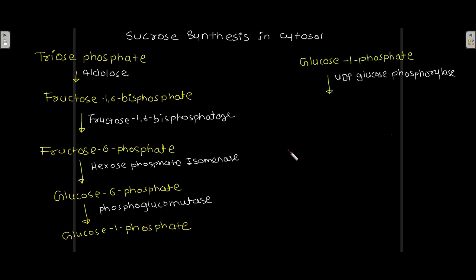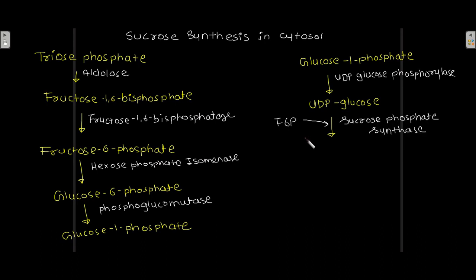Now this glucose 1-phosphate is activated to UDP glucose, and this reaction is catalyzed by the enzyme UDP glucose phosphorylase. Now the enzyme sucrose phosphate synthase catalyzes the transfer of the glucose residue from the UDP glucose to fructose 6-phosphate, forming sucrose 6-phosphate.